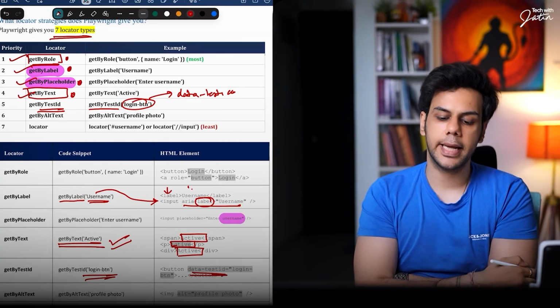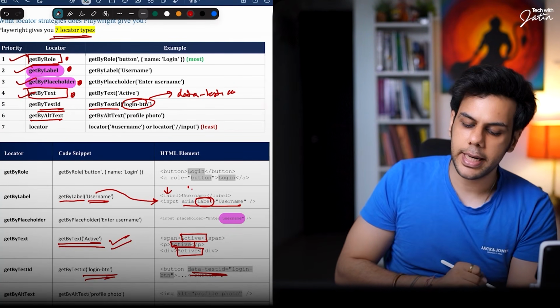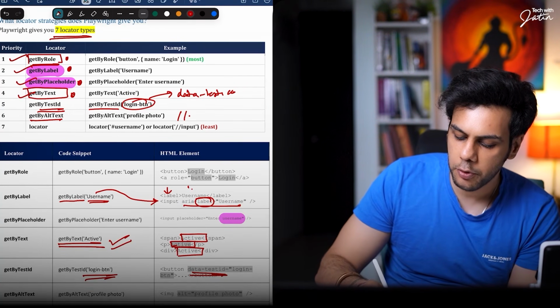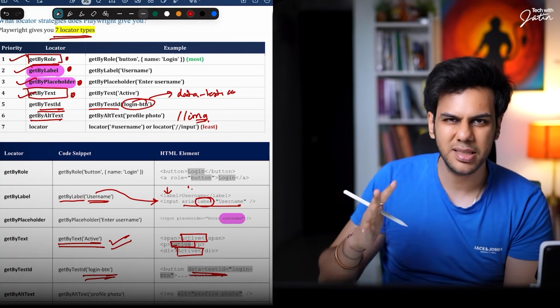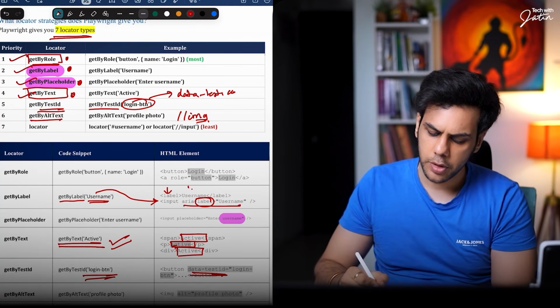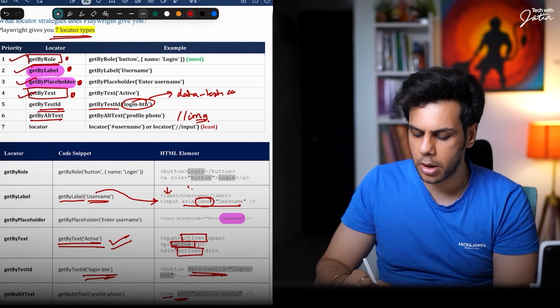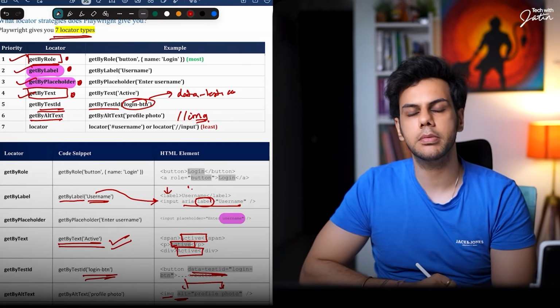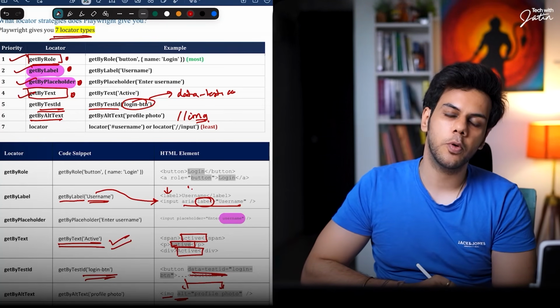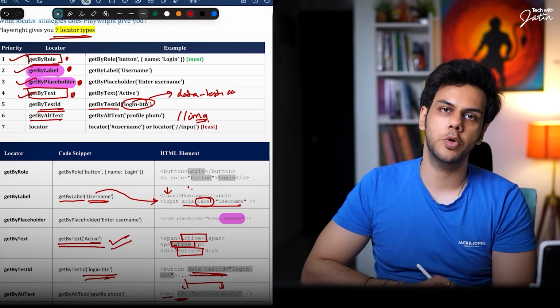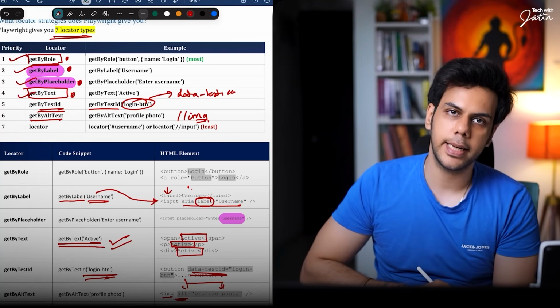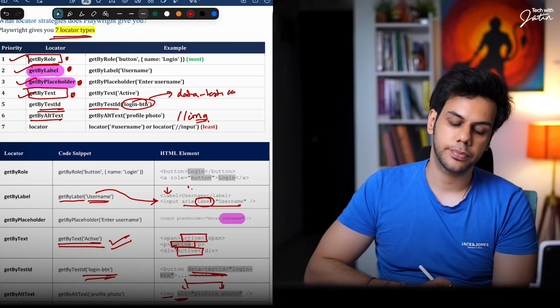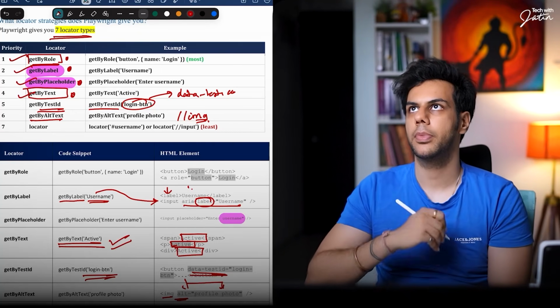Then comes the alternate text. Get by alternate text is technically going to be used only for images. Okay, majorly it's used for your images. So if you're going to have an image, there is going to be this alternate option, right? So this is the alternate text. So if you want to locate an image, you can use this get by alternate text. All right. So these are the 6 locators.